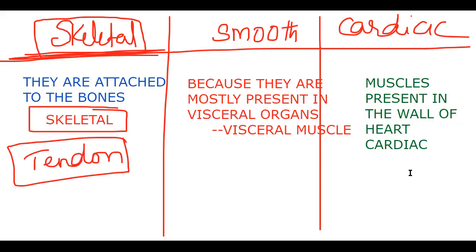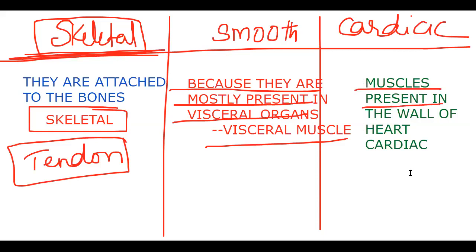Smooth muscle is mostly present in the visceral organs, that's why we call them visceral muscles. Cardiac muscles are present in the wall of the heart, which we used to call the myocardium. That is the first difference between the skeletal, smooth, and cardiac.